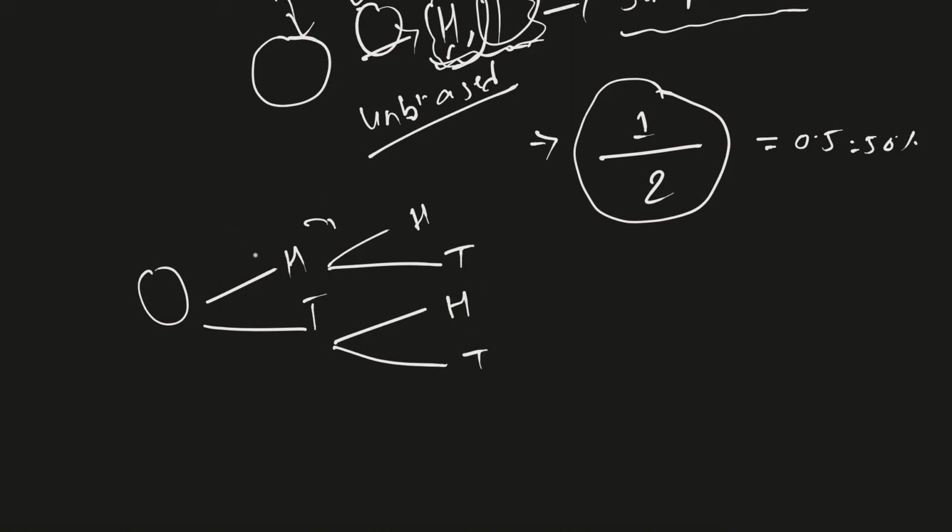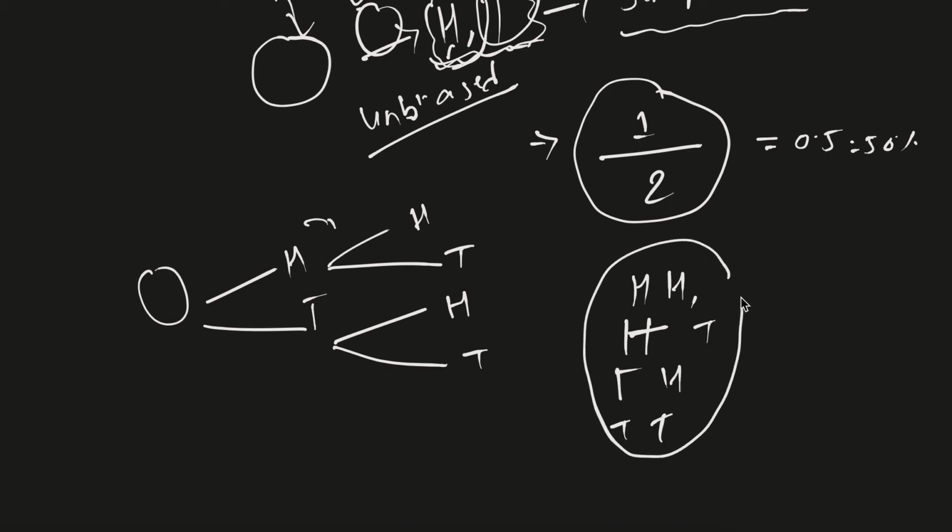Now the possible events occurring. How many possible events are here? Well, first one is head, head, then head, tail. Now the third one we have is tail and head, and then tail, tail. So the possible sample space are 1, 2, 3, and 4 of them. So there are 4 sample spaces. Now the question was asked, what's the chance we get head and head?